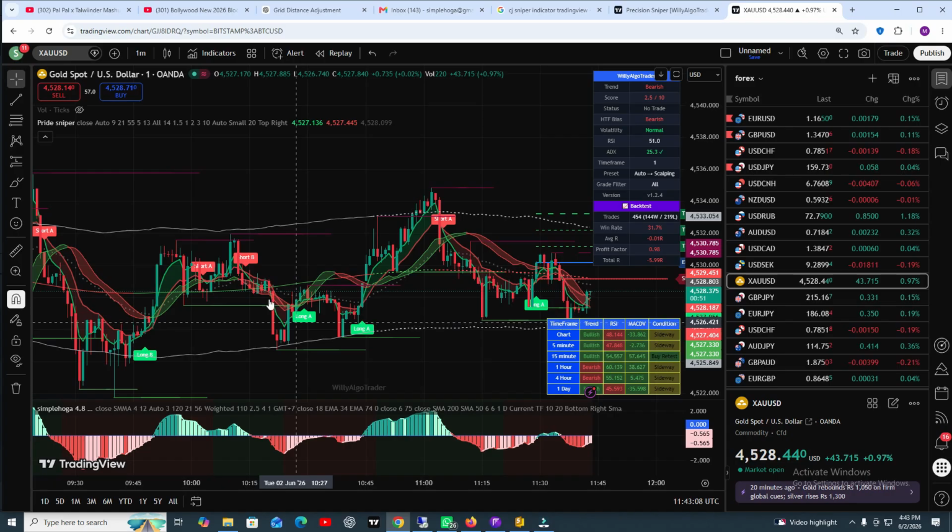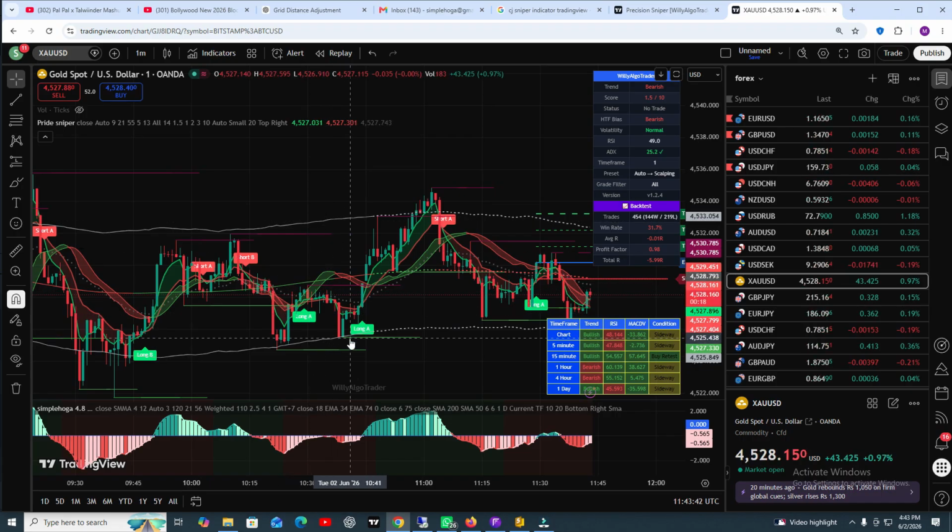We're using gold in the 1 minute time frame. Here we go, signal. After getting the signal, make sure the candle is upside, and yes it is. Then open your position, trading with a lot size, for example 0.01. After 0.01 lot size, you open one buy position, and your first target is this one.